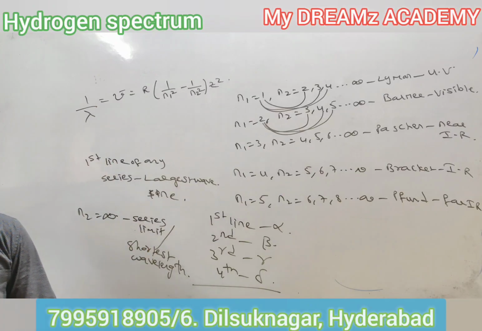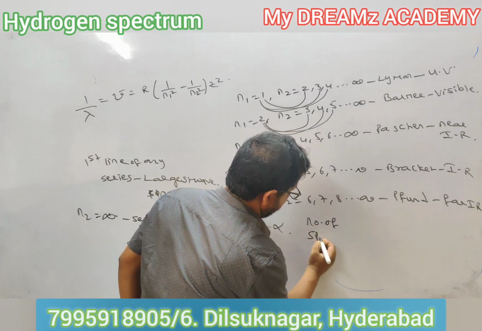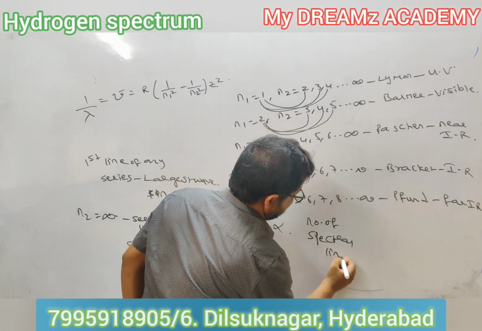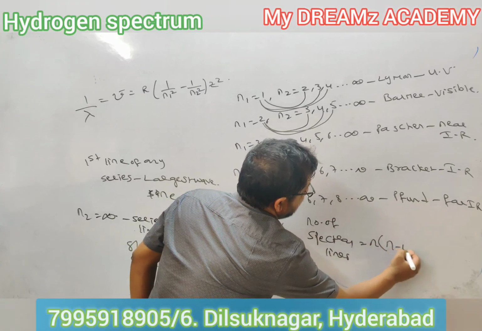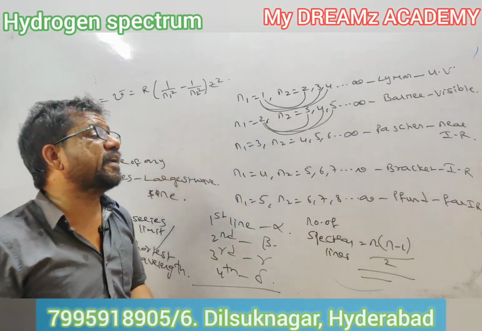Along with this, one more questioning area: number of spectral lines. Number of spectral lines is given by the equation n(n minus 1)/2, where n means from which orbit it is coming. From which orbit it is coming.